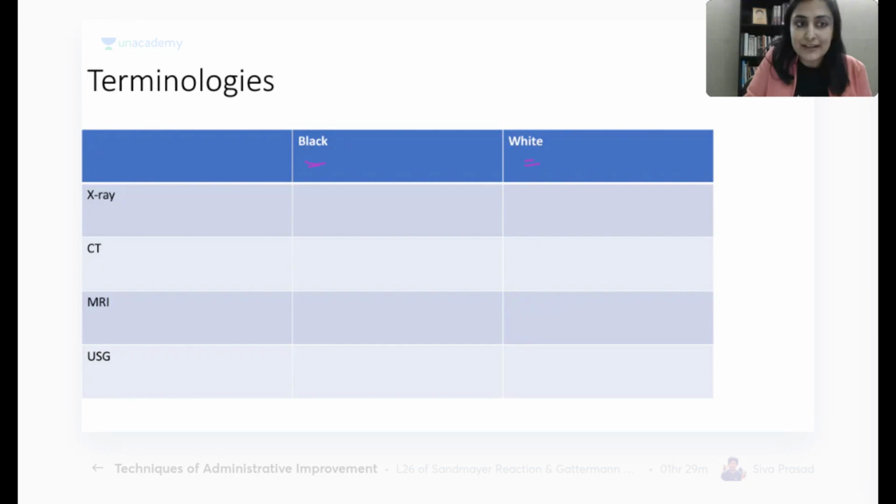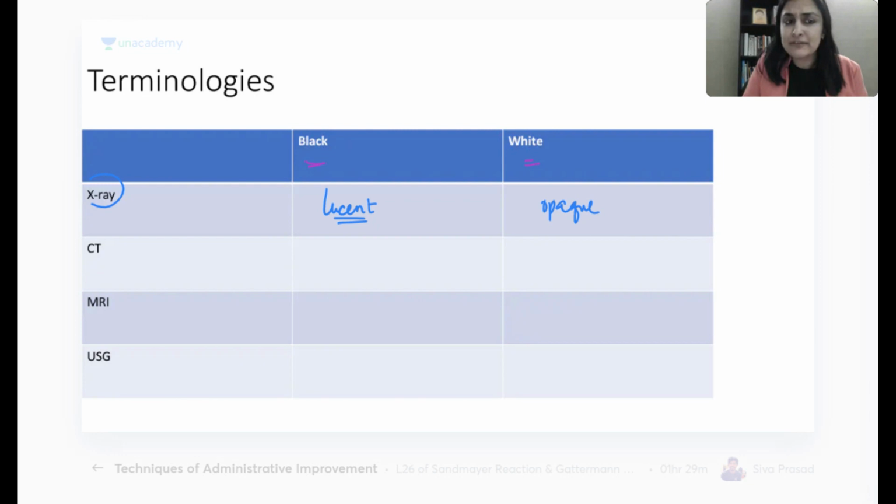So whenever I have an X-ray and I see something is black, what is the term I will use? Something which is black, lucent. I will use the term that I am seeing a lucency, something is very, very lucent. When I see something is very white on an X-ray, what is the term I will use? Anything that you see white, not transparent, opaque, right? So anything which is white on an X-ray, I will say that it is radio opaque, or if it is black, radio lucent. So opaque or lucent.